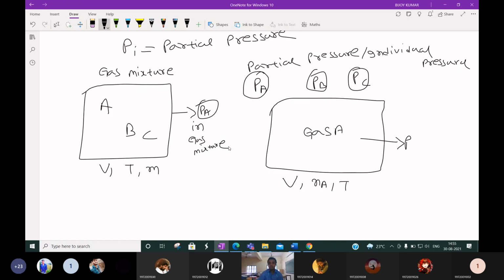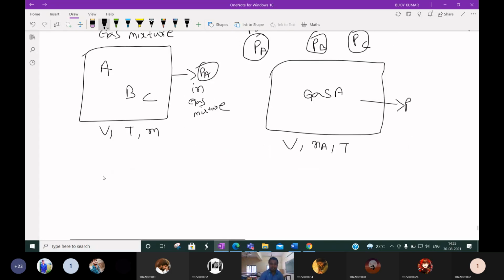Suppose the partial pressure of B. Suppose the same gas B is kept in the same volume at the same temperature and with the same moles.